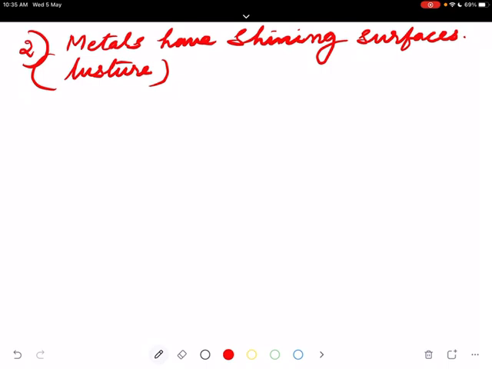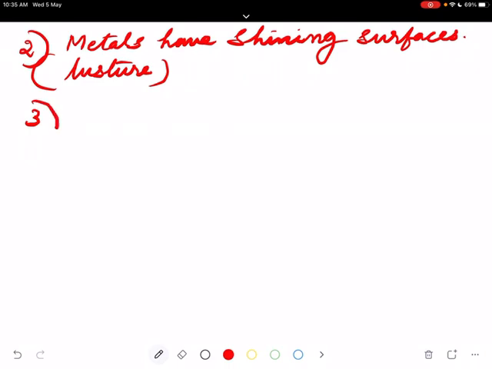So this shining property is called luster. I showed you aluminium. It has a shining surface, luster. Gold has a shining surface. Iron and silver have shining surfaces, that is luster.